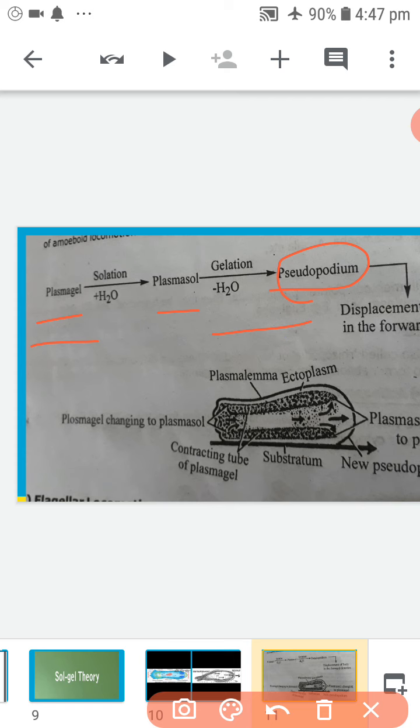Amoeboid locomotion occurs in 4 steps. Attachment of the body of amoeba to the substratum.